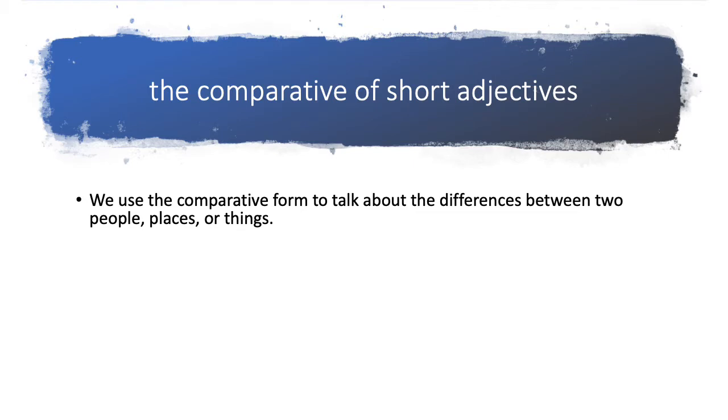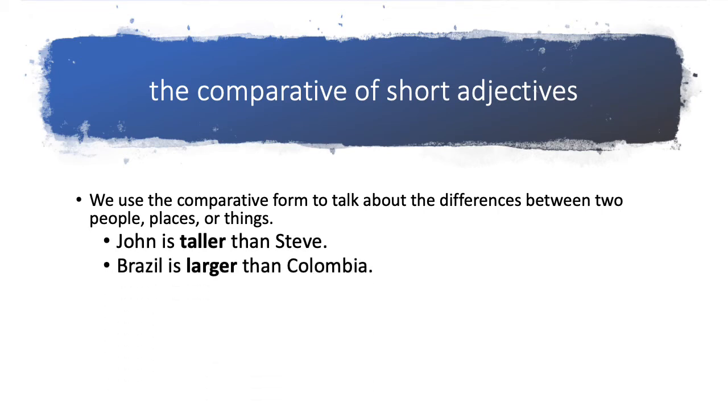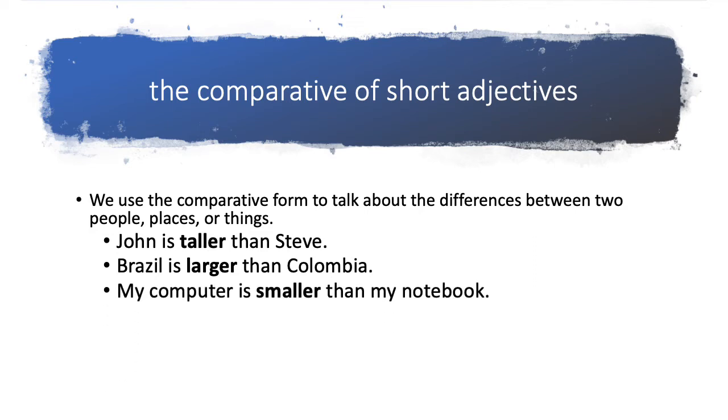We use the comparative form to talk about the differences between two people, two places, or two things. For example, John is taller than Steve. Brazil is larger than Colombia. My computer is smaller than my notebook. So you notice we have the comparative form, ER: taller, larger, smaller, and we have the word than, THAN. This is also necessary.